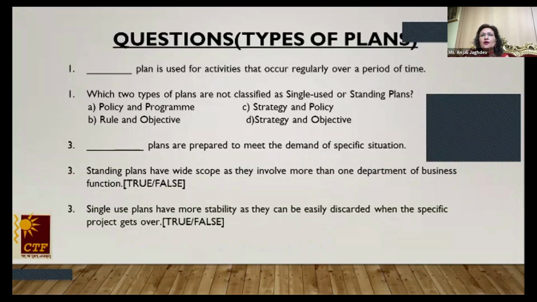Okay, children. The eligibility seems to be quite poor here to me. Maybe you people are able to read. Dash plan is used for the activities that occur regularly over a period of time. Yes, standing plans. Which two types of plans are not classified as single use or standing plan? Policy, program, rule, objective, strategy. Policy, strategy, objective. D is the right option, children. Now, I'm answering on your behalf.